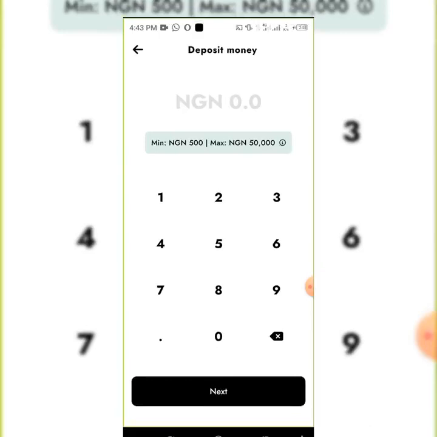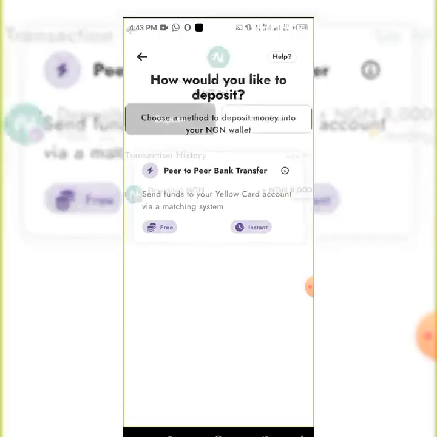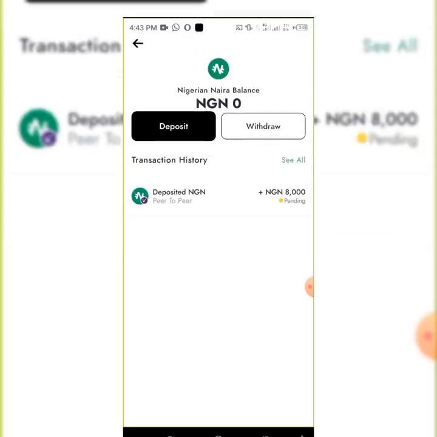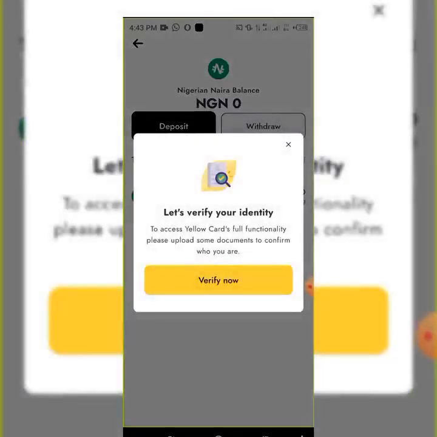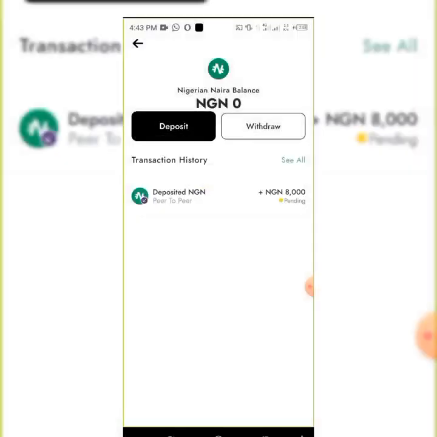Press the amount of dollar you want to buy. You can see it's from 500 to 50,000 naira based on the level you are. Once you register, you're going to be on that level. So you click on your desired price that you want, and once you click on that price, you press on next. They will generate an account number for you. Pay it. It's very secure and there is no problem with that. If you want to withdraw your money, it's also very easy. You just have to verify those things that they need from you.